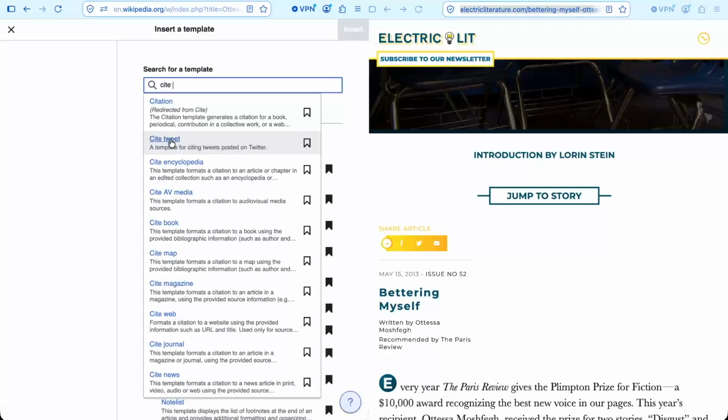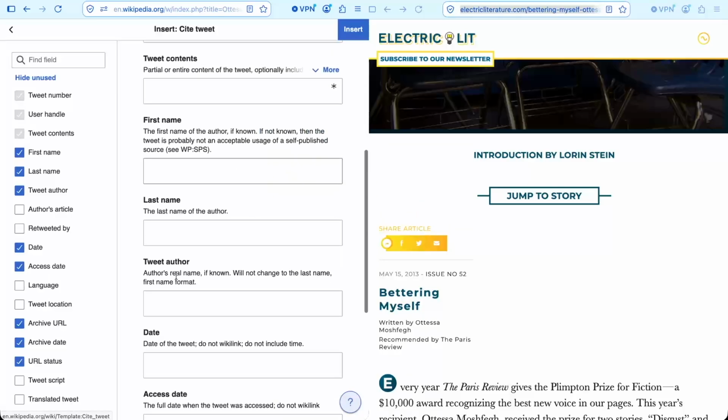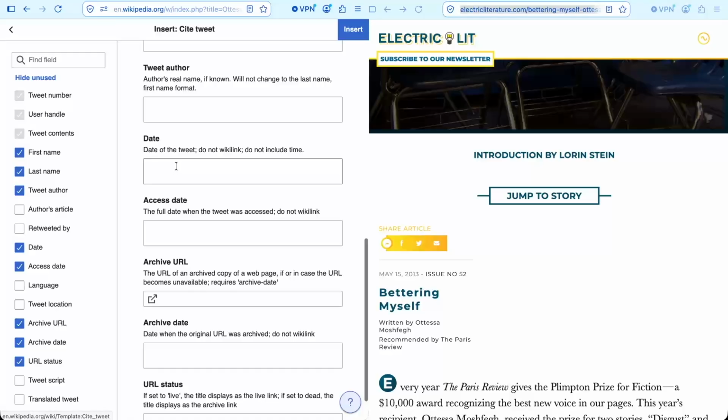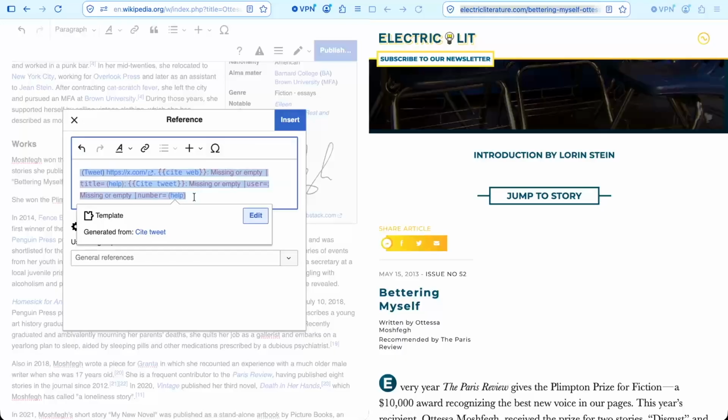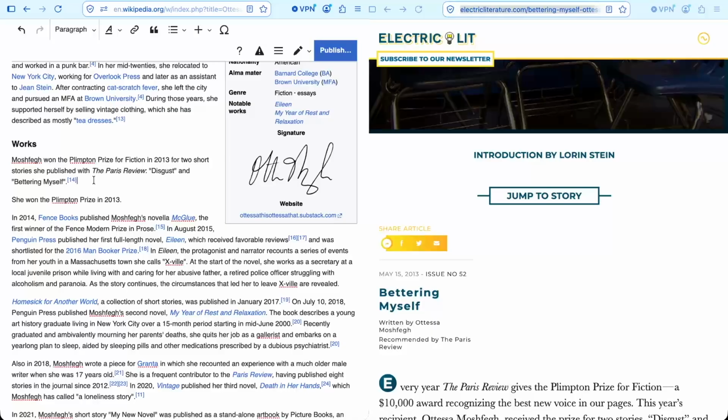And so if we do it this way, then we still end up on this field where you can enter in all of these details about the source you want to cite, but it allows you to do it in a new way. And so it enters this info, you would fill in all of the missing issues, and then you would insert it as a citation. And the eventual format is still this little citation number with a window that references more information. And so that's the main way to cite sources. I do this basically for every sentence that I write, and it's really, really useful for helping work together with other people to edit the encyclopedia.